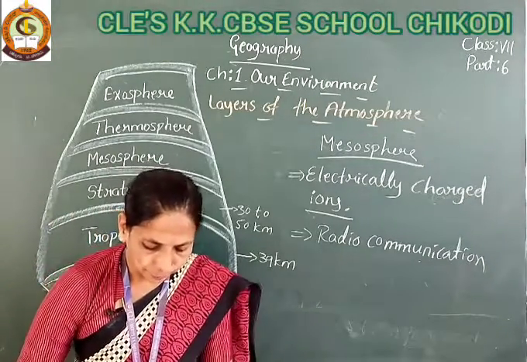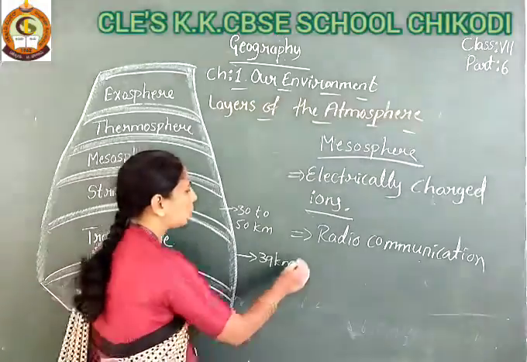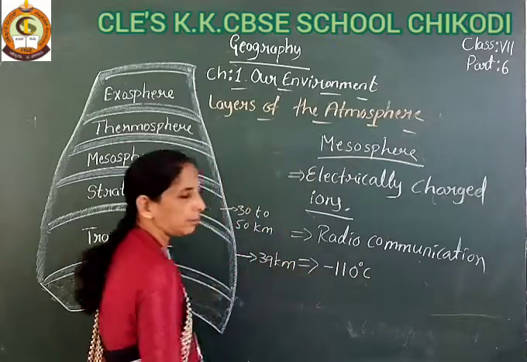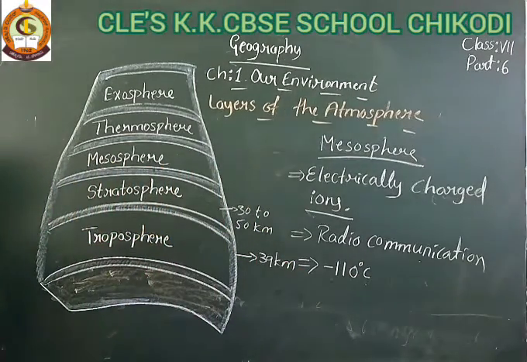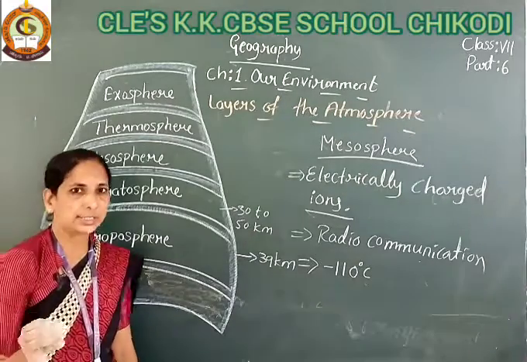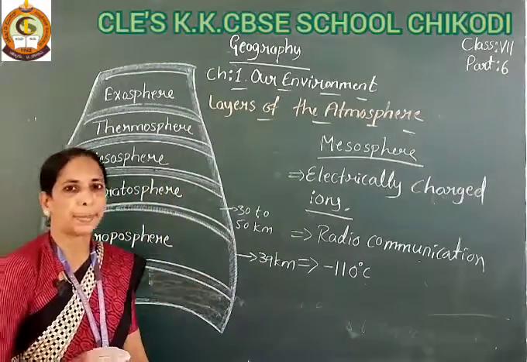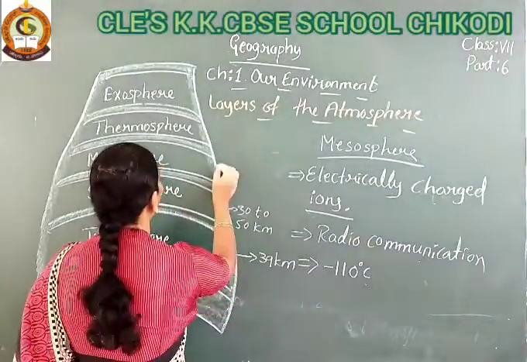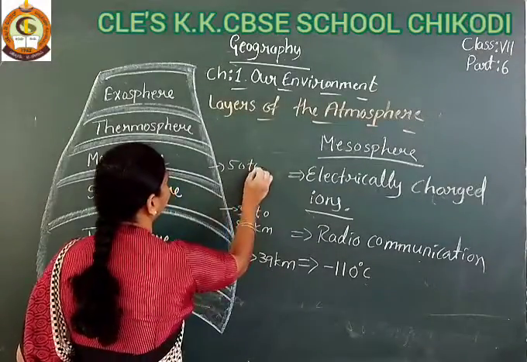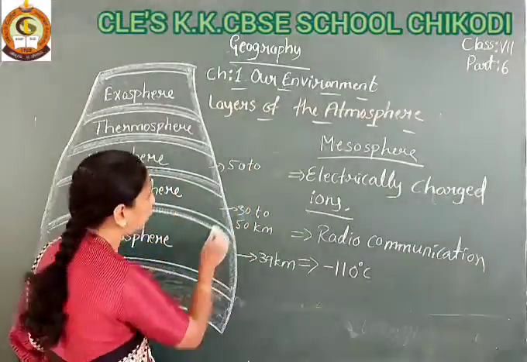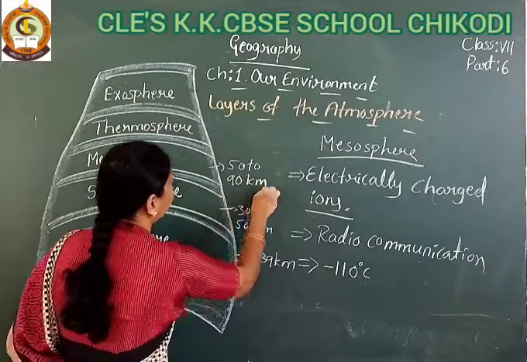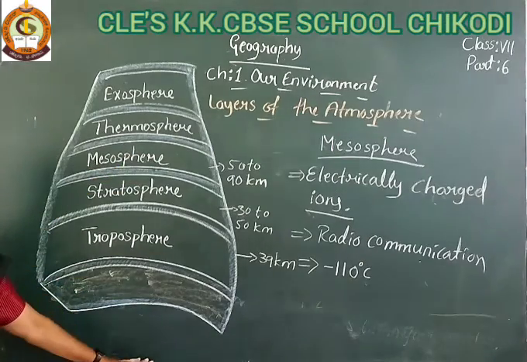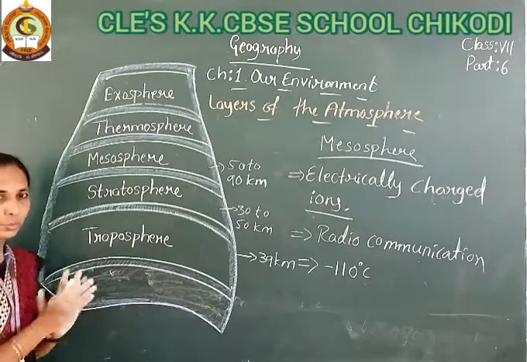Okay, and its temperature. How much temperature is there? Minus 110 degrees Celsius, the mesosphere's temperature. This layer is far from the Earth's surface, 50 to 90 kilometers. So that is about the mesosphere.